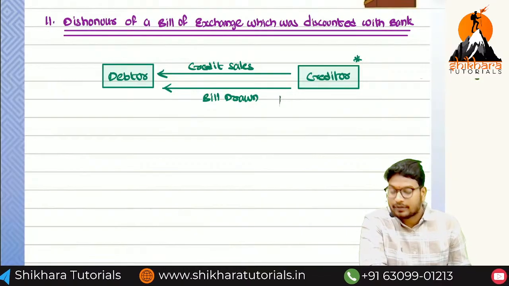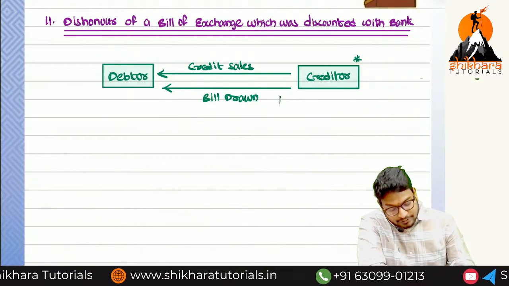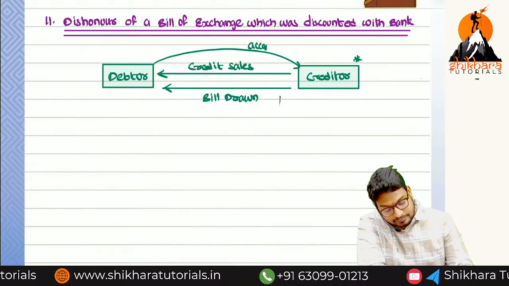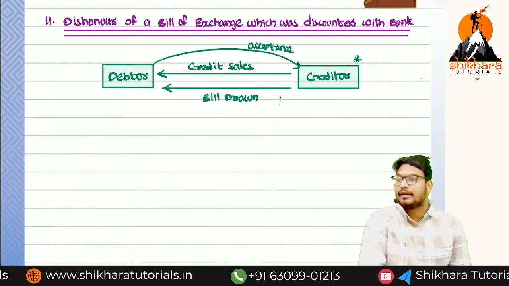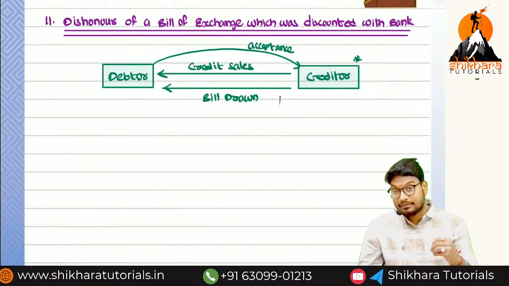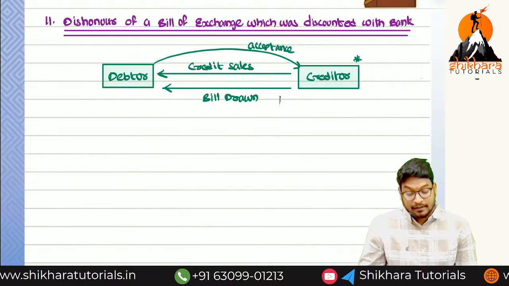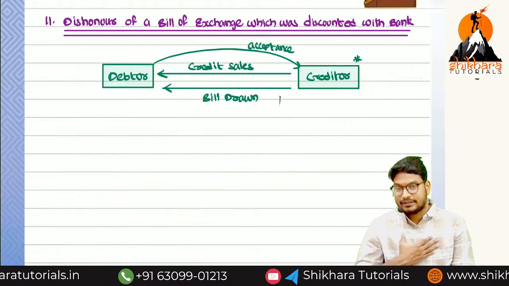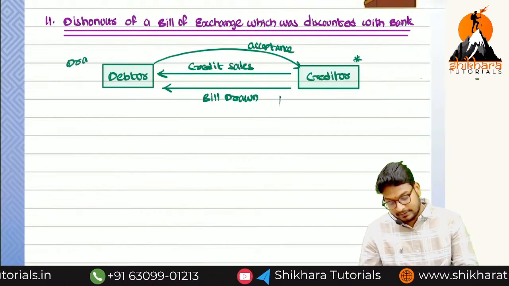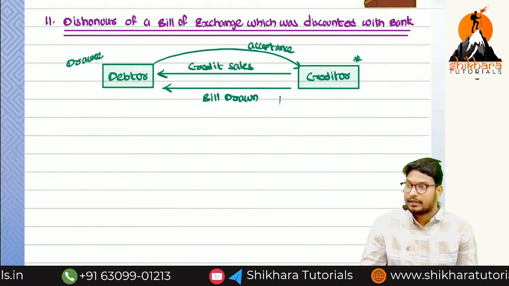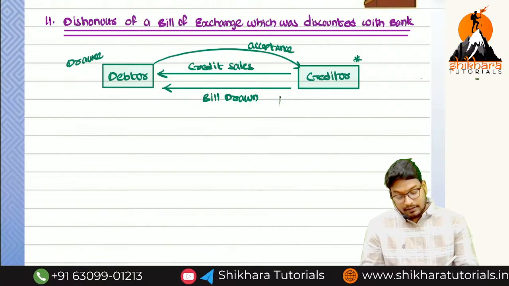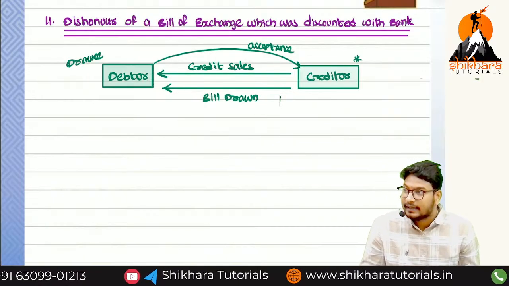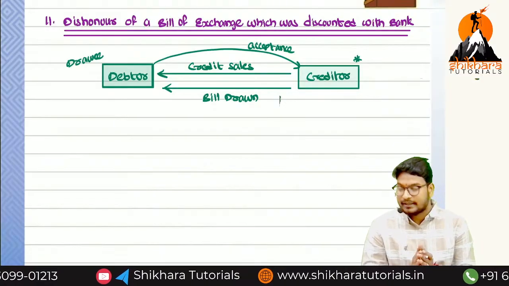Now after drawing the bill, what does the debtor have to do? He needs to give the acceptance, which means putting a signature on that particular bill. After acceptance, the debtor is called, in our books, the drawee. In place of debtor, is it an asset or liability? Debtor is an asset.